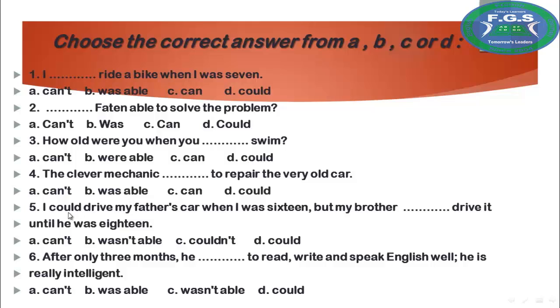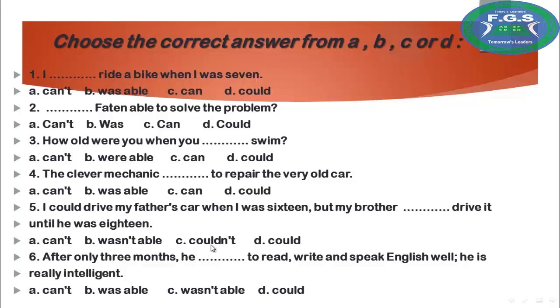Great. Number 5, I could drive my father's car when I was 16, but my brother blank drive it until he was 18. Couldn't drive it. Yes, I could drive my father's car when I was 16, but my brother couldn't drive it until he was 18.